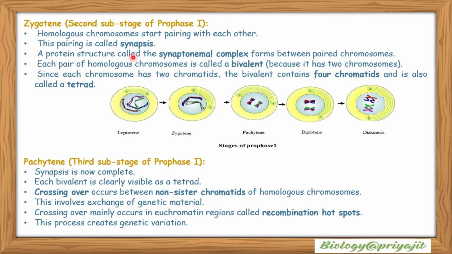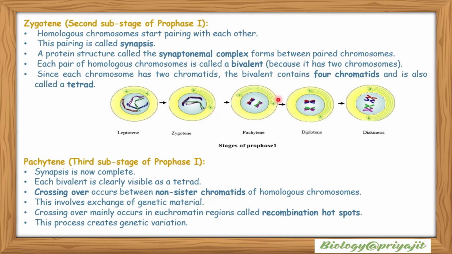Synapsis is performed by a protein structure called the synaptonemal complex between the paired chromosomes. Each pair of homologous chromosomes is now called a bivalent. This is a bivalent structure because it has two chromosomes. Since each chromosome has two chromatids, the bivalent contains four chromatids and is called a tetrad. So this is the tetrad structure.